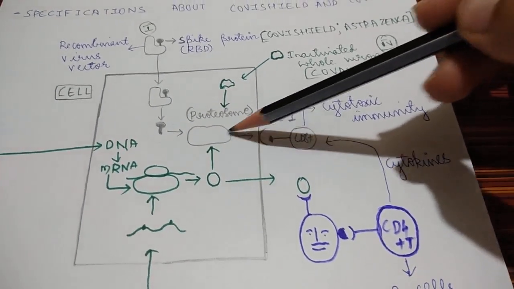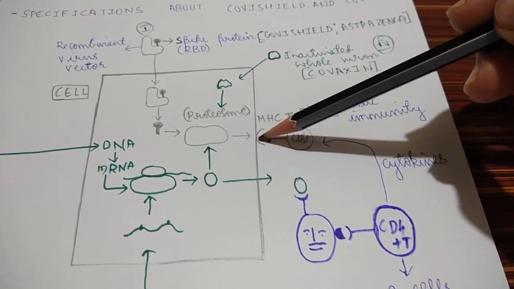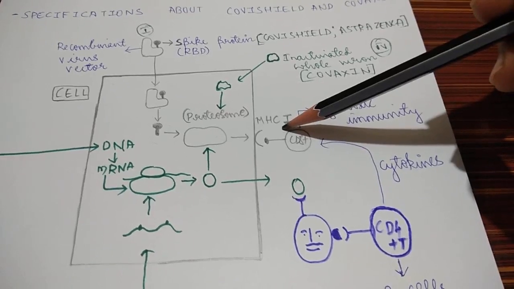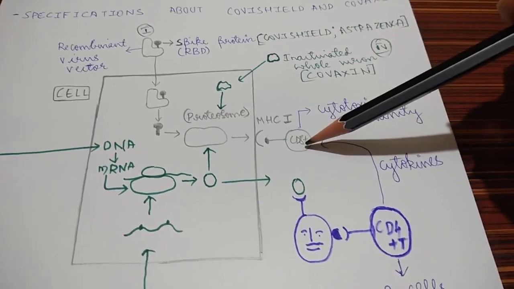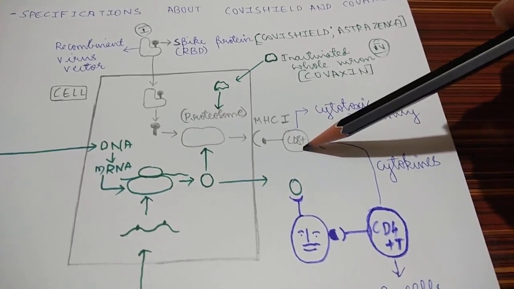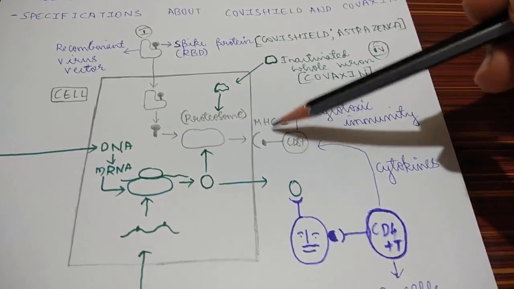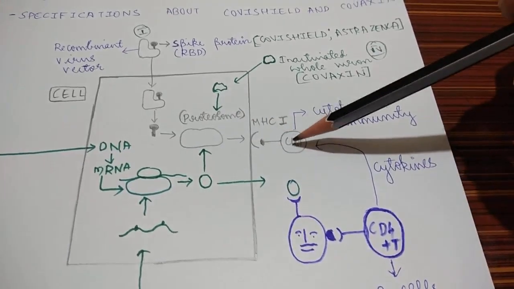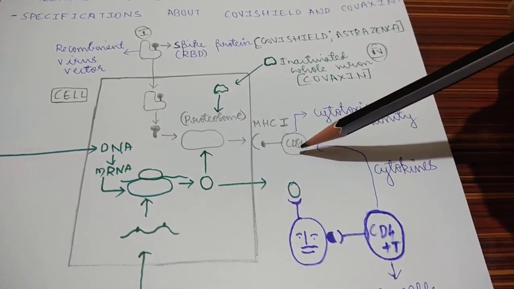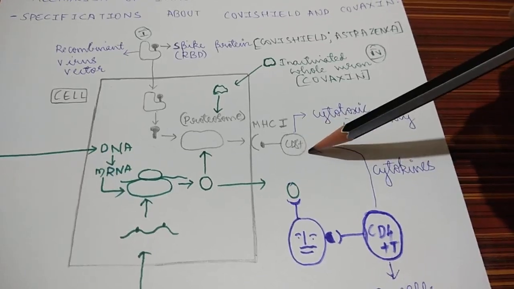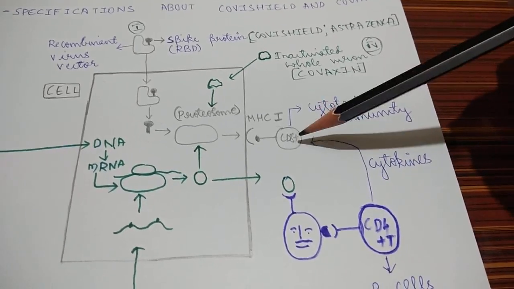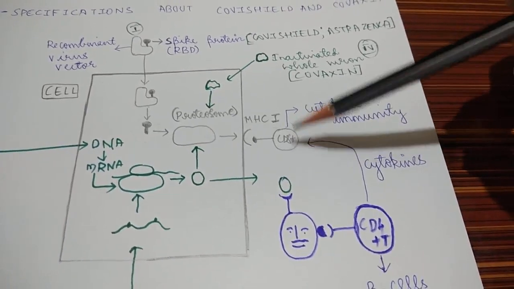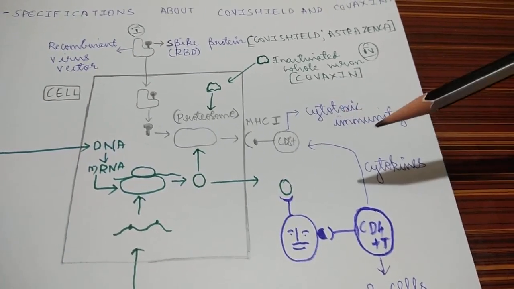This antigen is sent to the cell membrane, where MHC type 1 is a receptor for CD8 T lymphocytes. This MHC1, which contains the spike protein antigen, stimulates the CD8 T receptors. The CD8 T cell, as everyone knows, is a cytotoxic type of immunity. So this trains the body to produce cytotoxic immunity.